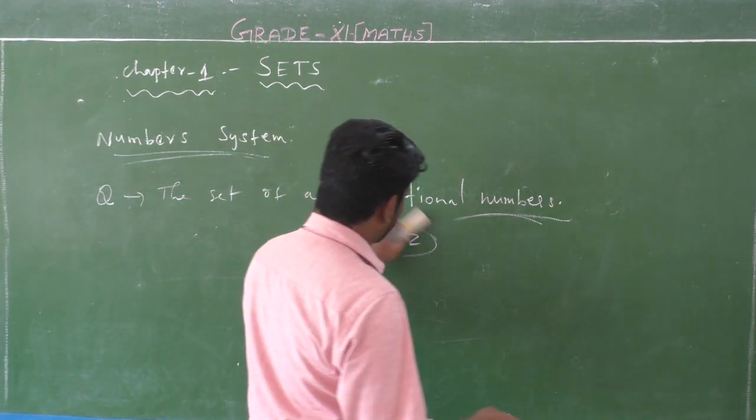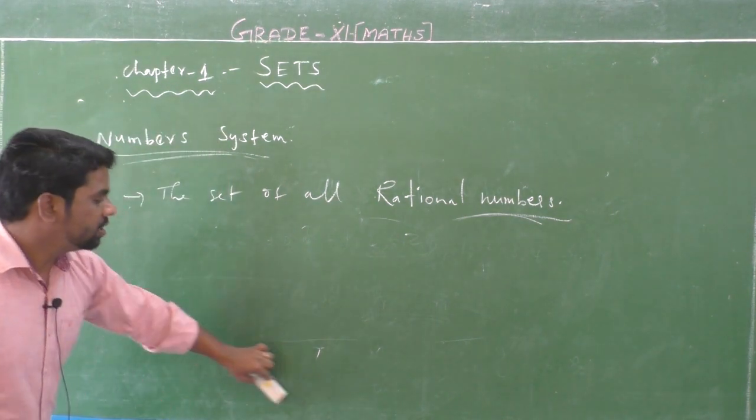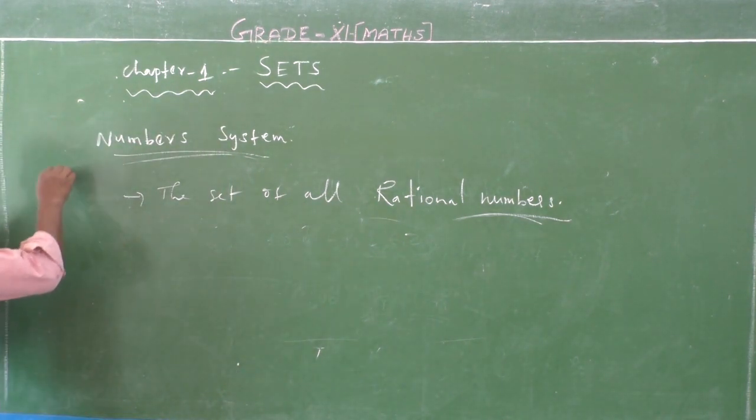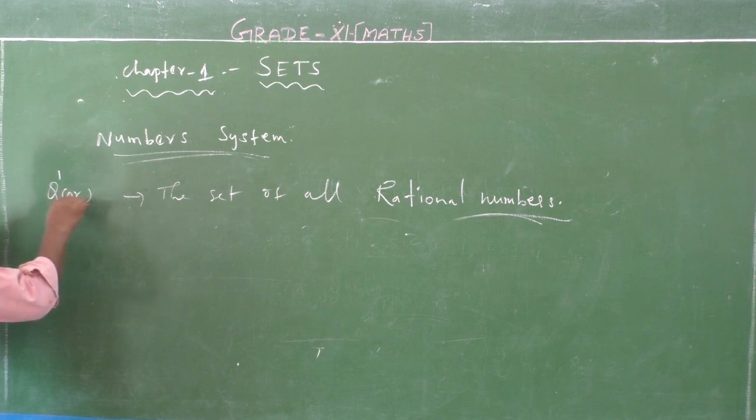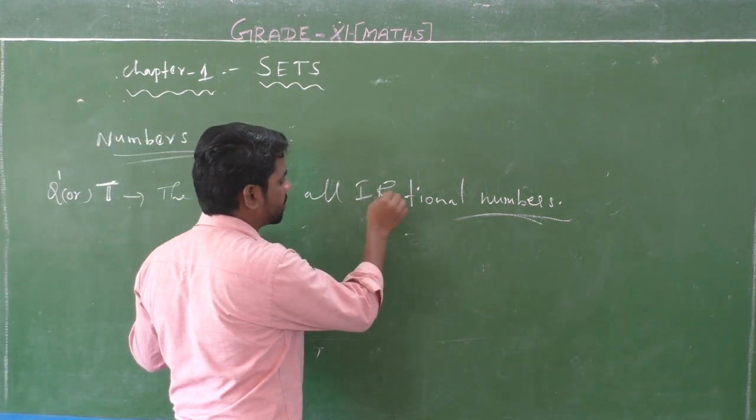Next, irrational numbers. What is an irrational number? Irrational numbers are denoted by Q dash or capital T, the set of all irrational numbers.